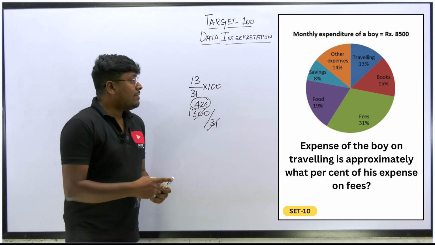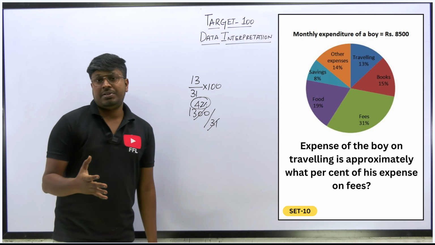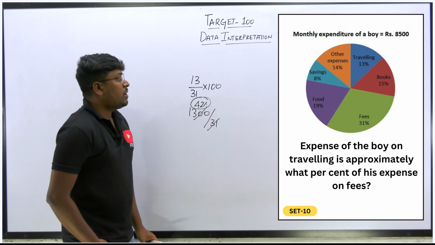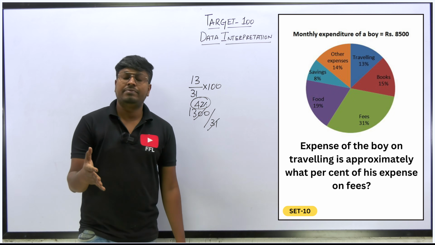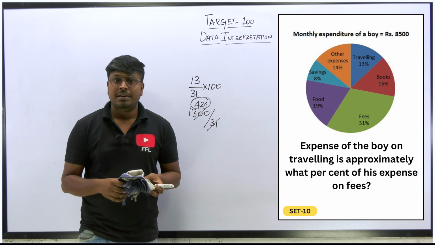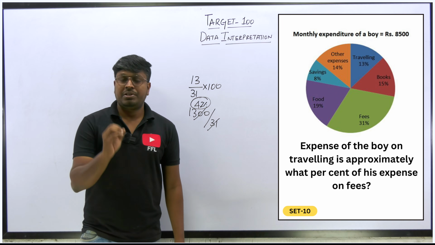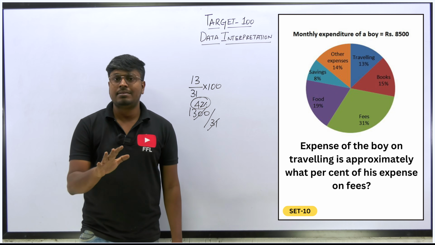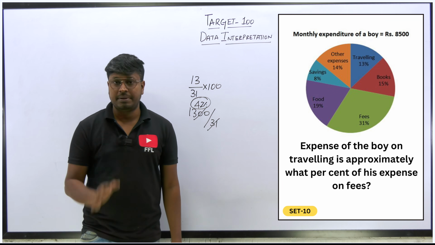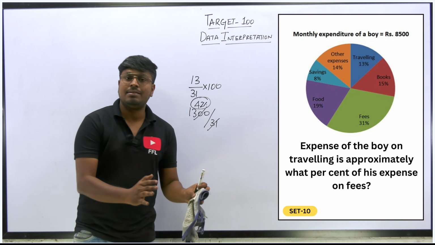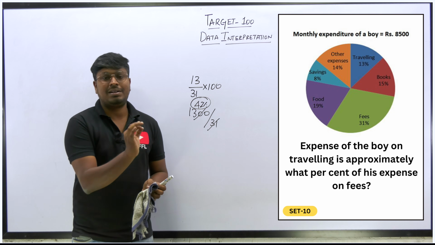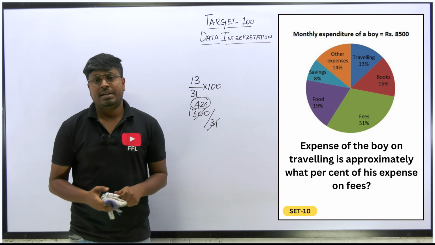So friends, finally we have solved the next 5 sets of data interpretation in this video, part 2 of the Target-100 series. Make sure to watch all the remaining videos as well. Next 5 sets and another 5 sets. Totally I plan to give you 20 sets on data interpretation, which is important for bank exams. Make sure to watch, learn and practice. If you have a proper strategy, then clearing the exam will be very easy and simple. You don't have to work hard. Just 5 hours or 3 hours a day is enough to crack the exam, but you should work a little bit smarter. Surely you can clear the exams.